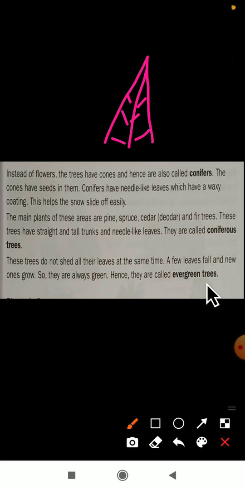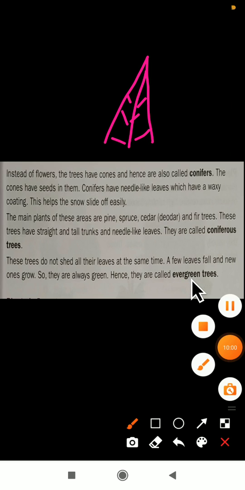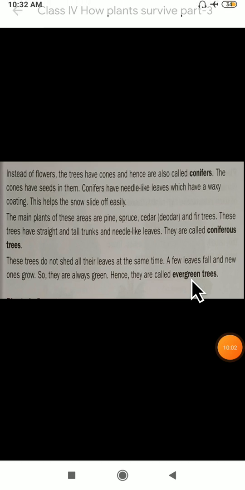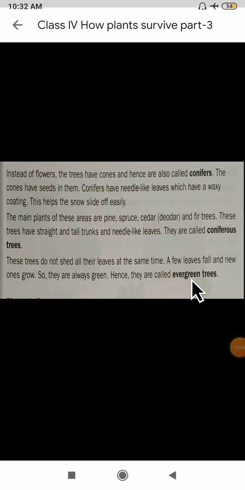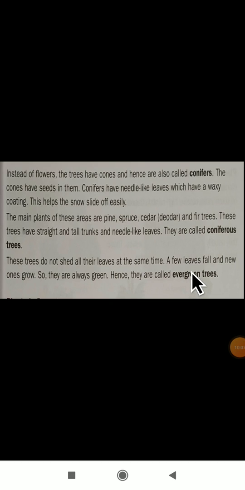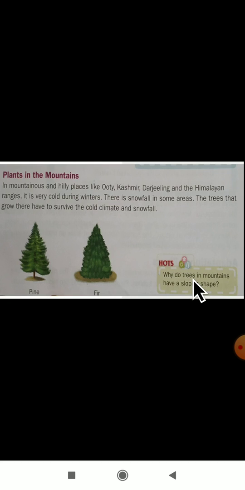Why are the coniferous trees called evergreen forest? Because they do not shed all their leaves at the same time. Why, dear students? Because they do not shed their leaves at the same time. For that we are calling these evergreen trees. I hope you have understood what evergreen trees are, and I hope you have understood plants in the mountains.